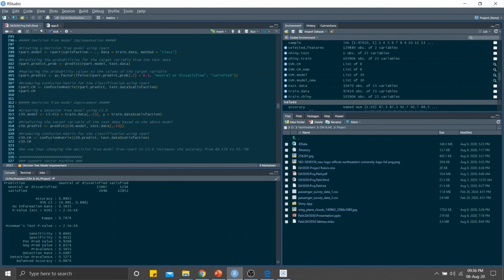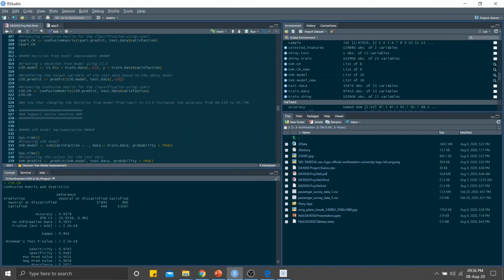When you look at the accuracy of the C50 model, you can see that the accuracy is now at 95.79%, which is a great increase from 88%. So for decision tree, C50 is the best model for this data set.